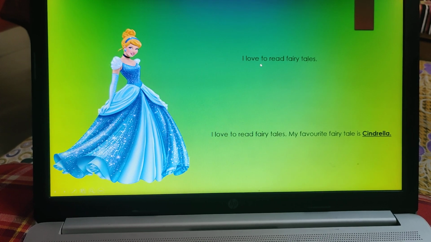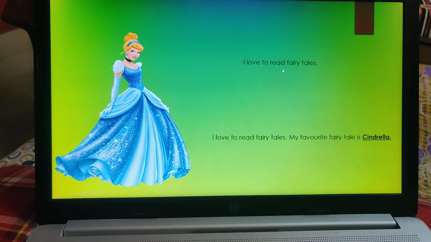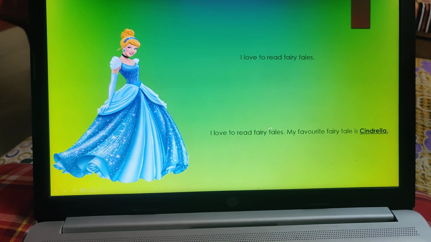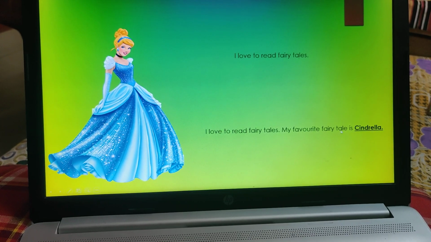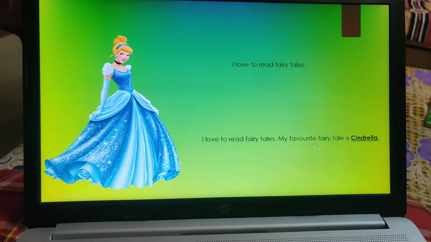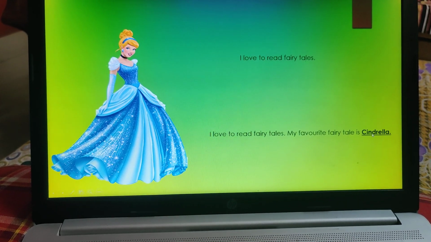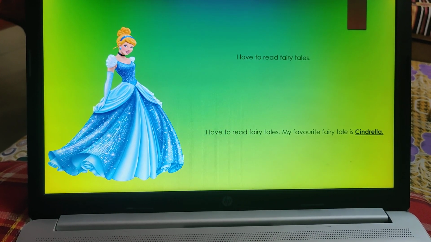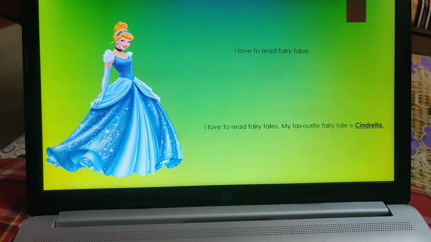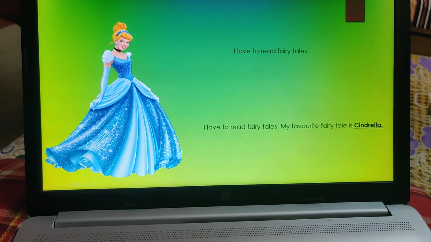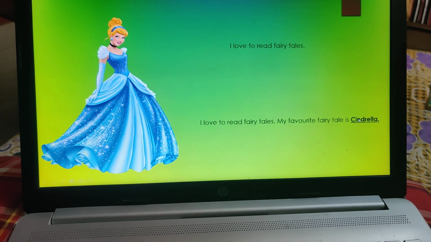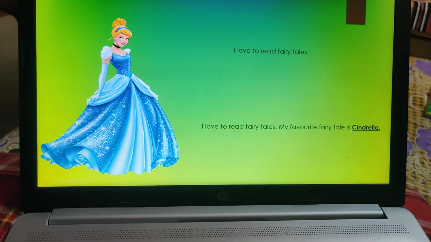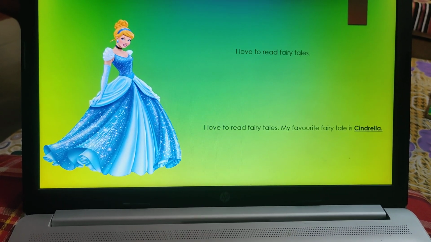Yes, next one. I love to read fairy tales. Here fairy tale can be any fairy tale. So fairy tale is common noun. I love to read fairy tales. My favorite fairy tale is Cinderella. Cinderella is the story, very interesting, and I hope you have already read or listened about this story. Here Cinderella is the particular fairy tale I am talking about, this fairy story. Yes, so that's why the C is capital. You can see it is easily understood that Cinderella is a special name over here.